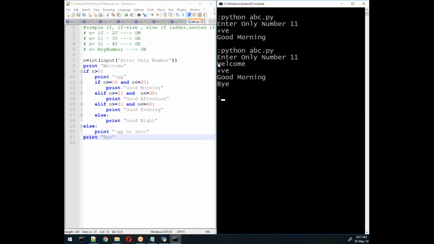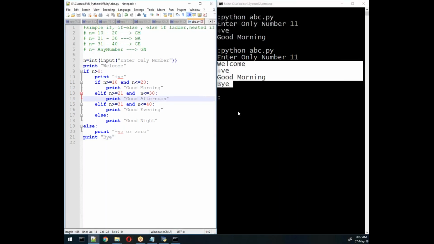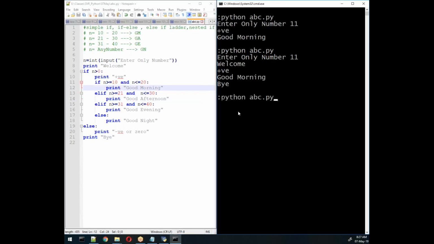If instead I write 11 with a minus value, what would be the output? Welcome, negative or zero, bye.